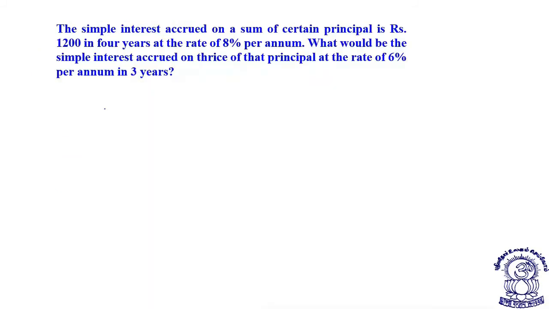Now let's consider another good example. The simple interest accrued on a sum of certain principal is rupees 1200 in 4 years at a rate of 8% per annum. See students, let the principal be P. Interest is given to us as 1200 rupees. On this principal, the interest is calculated for 4 years at the rate of 8%.